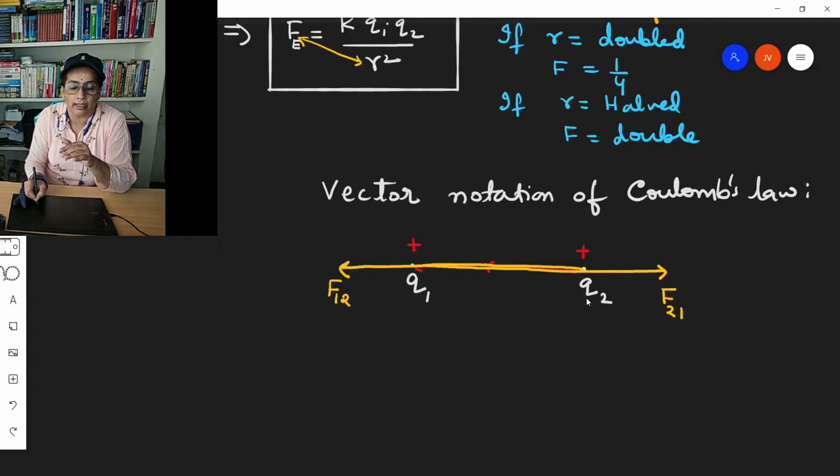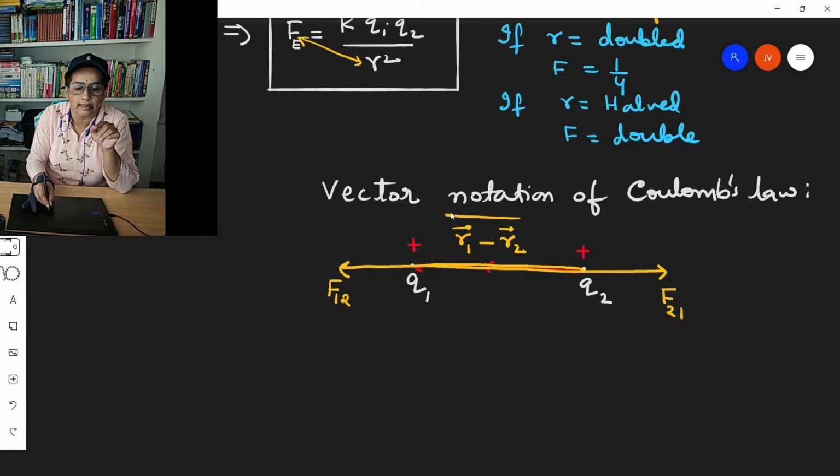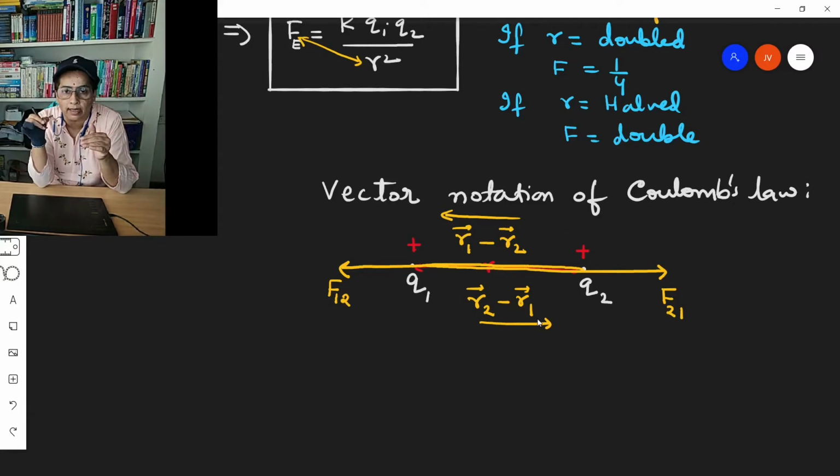When we take the force exerted by the second charge on the first charge, we will take the position vector as r1 minus r2, and this acts in the left side direction. When we consider the force on the second charge due to the first charge, we will take it as r2 minus r1, and this will act in the right side direction. That means r1 minus r2 acts in the left side direction, r2 minus r1 acts in the right side direction. So the position vectors are in opposite directions.